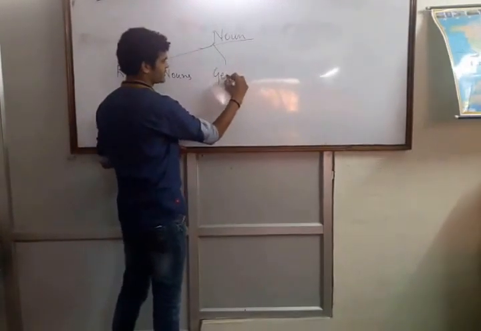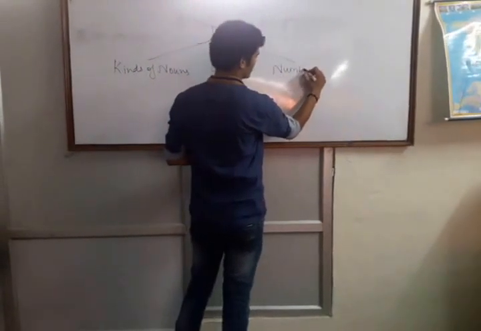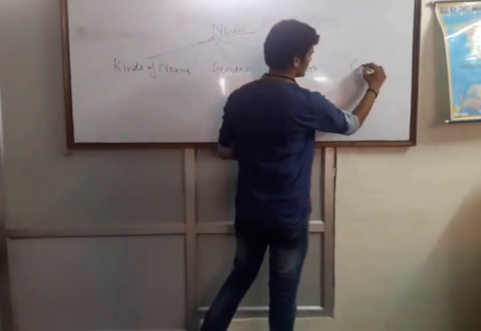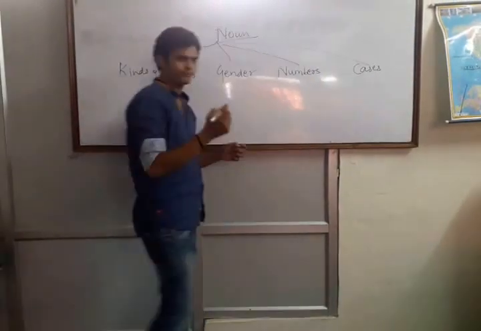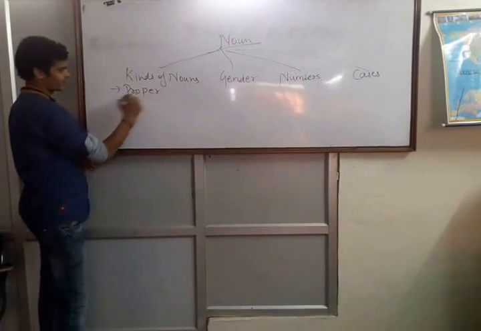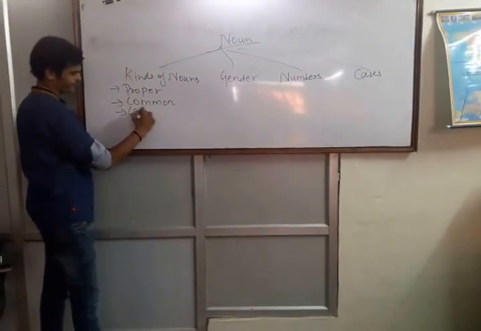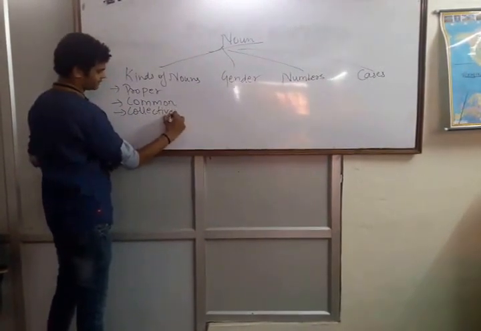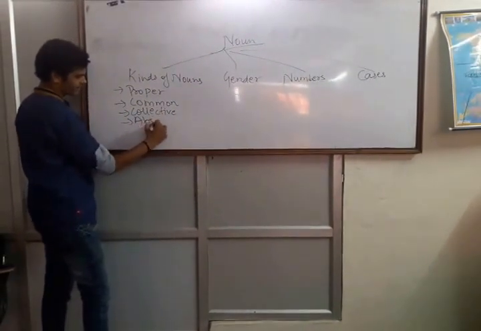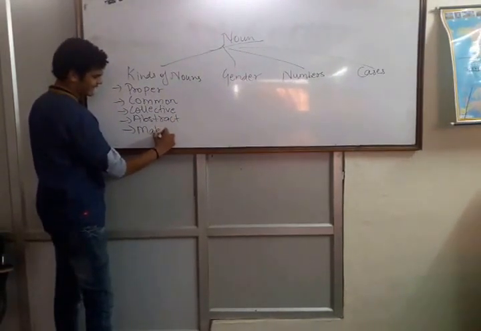Next classification is its gender. Third, numbers. And fourth one is the cases. Kinds of noun comprises proper noun, then common noun, collective noun, abstract noun, and the last one is material noun.